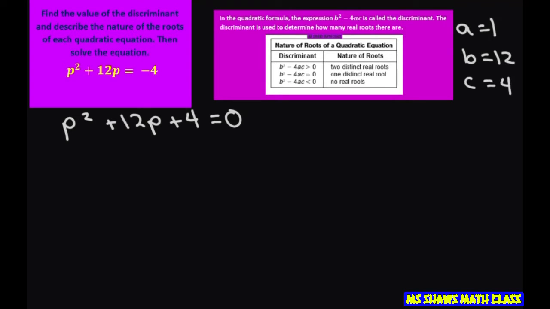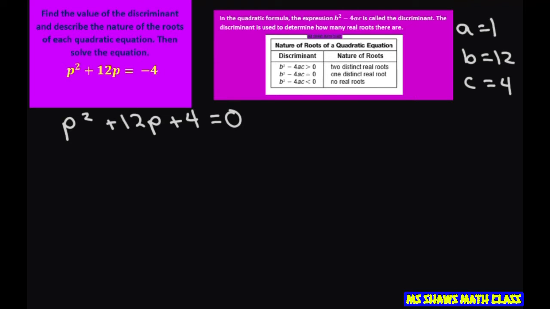I'm going to first rewrite this as p squared plus 12p plus 4, I'm just adding 4 to both sides. That way I can find my a is 1, my b is 12, and my c is 4.